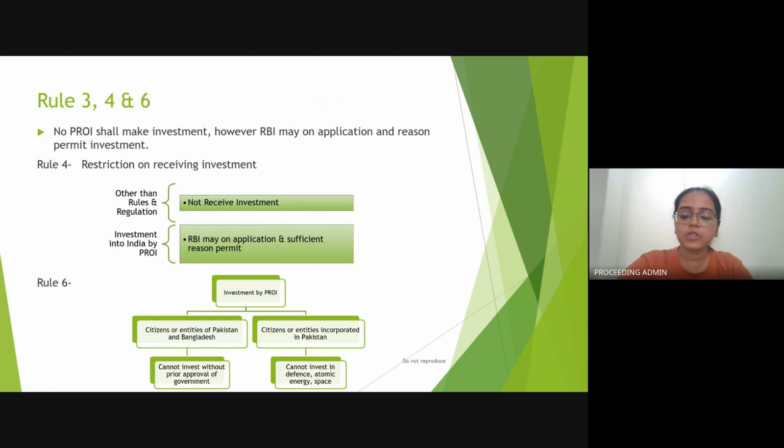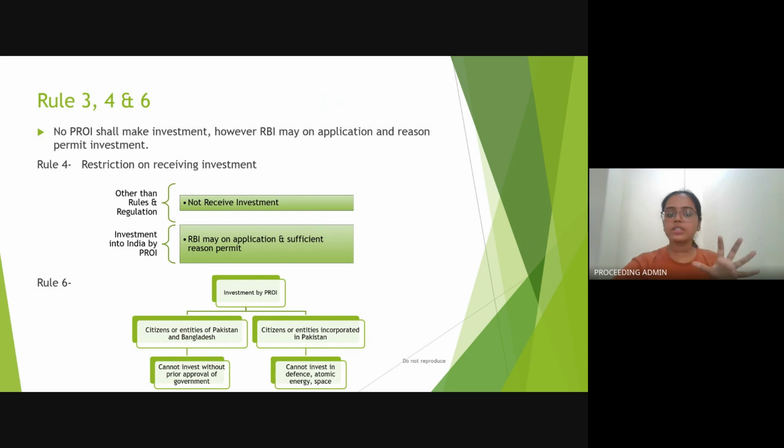Rule 3 states that no person resident outside India shall make an investment. However, if the RBI grants the application, the RBI may permit the investment. इसका मतलब ये हुआ कि person resident outside India ऐसे तो कोई भी investment नहीं कर सकता India में, but if the RBI permits, the same can be done.